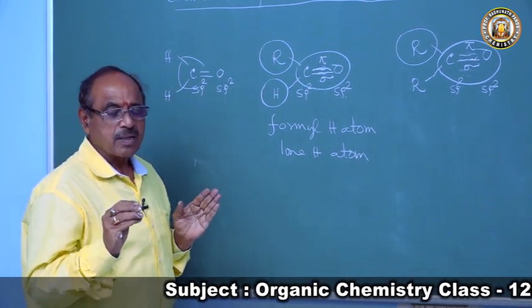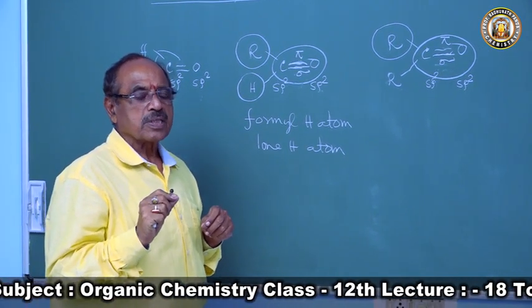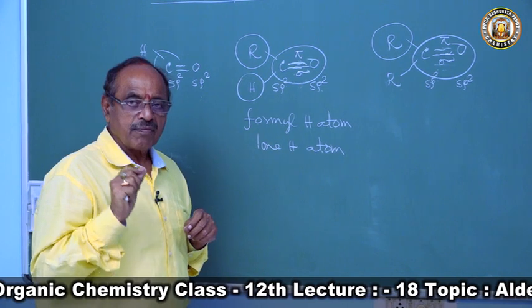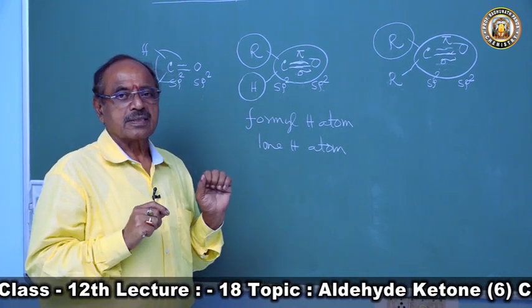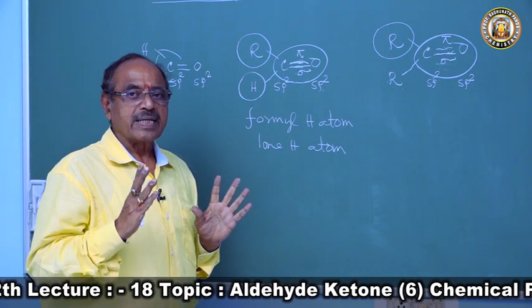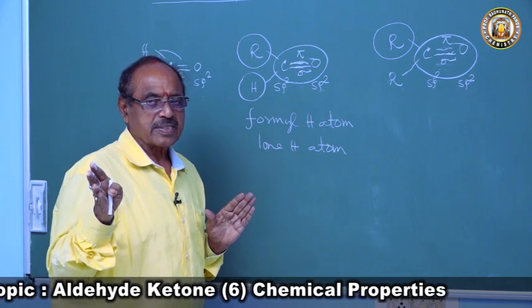So students, one thing I appeal to you while discussing organic compounds: the chemical properties of an organic compound are a linear function of its structure. The y equals mx that you have read in coordinate geometry is the equation for a straight line.